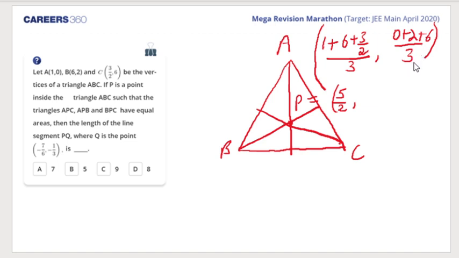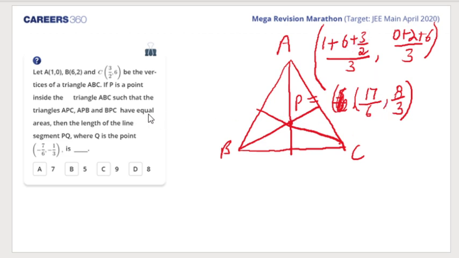Okay. 17 by 6 we are getting. Ambika. 6 to the 12. 12 plus 3, 15. Acha, 1 is also there. Sorry. I did a mistake. 7, 14, 17 by... Yeah, you're right. Thank you, Ambika. 17 by 6 and 8 by 3. I just overlooked this one. Okay, Amit. So 6 plus 1, 7, 14. 14, 3, 17 by 6.